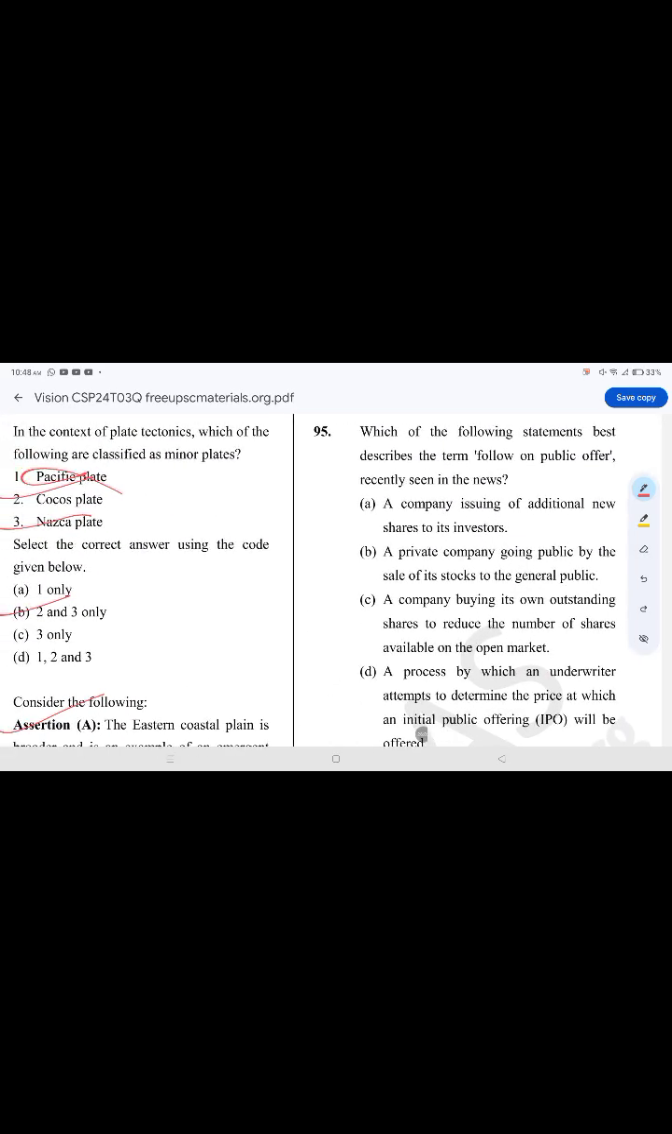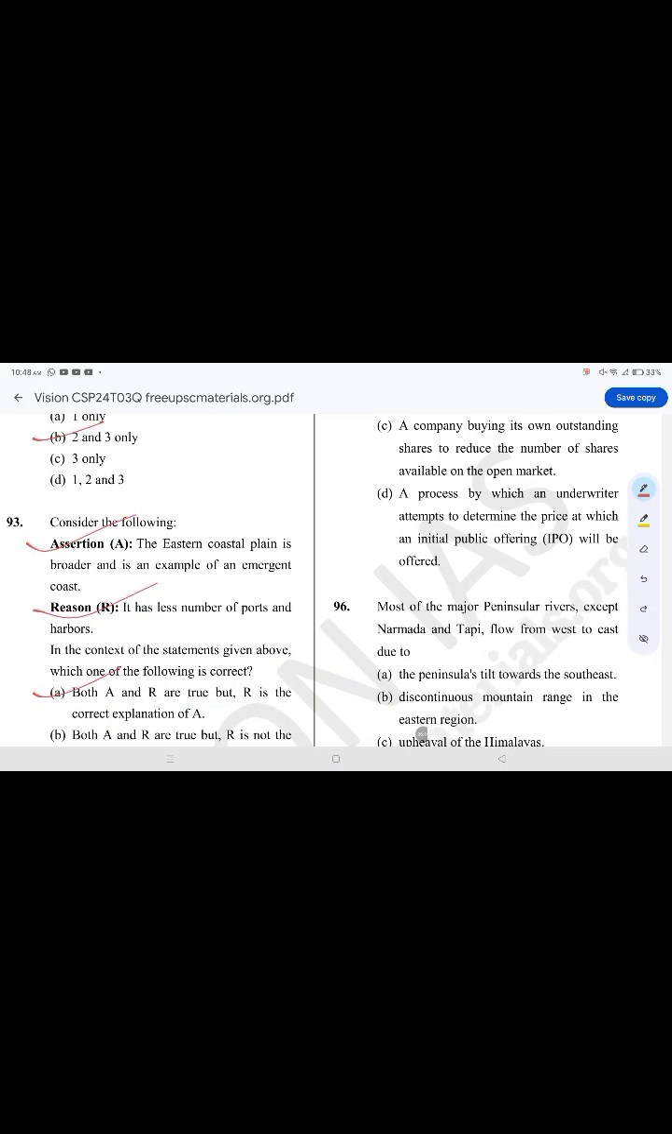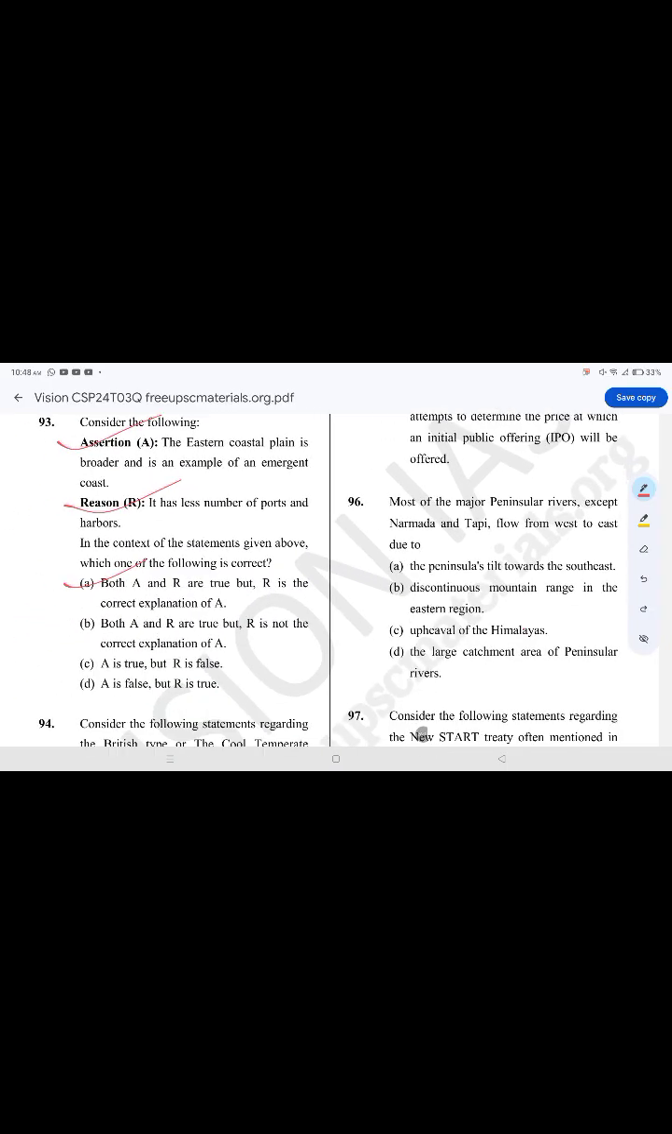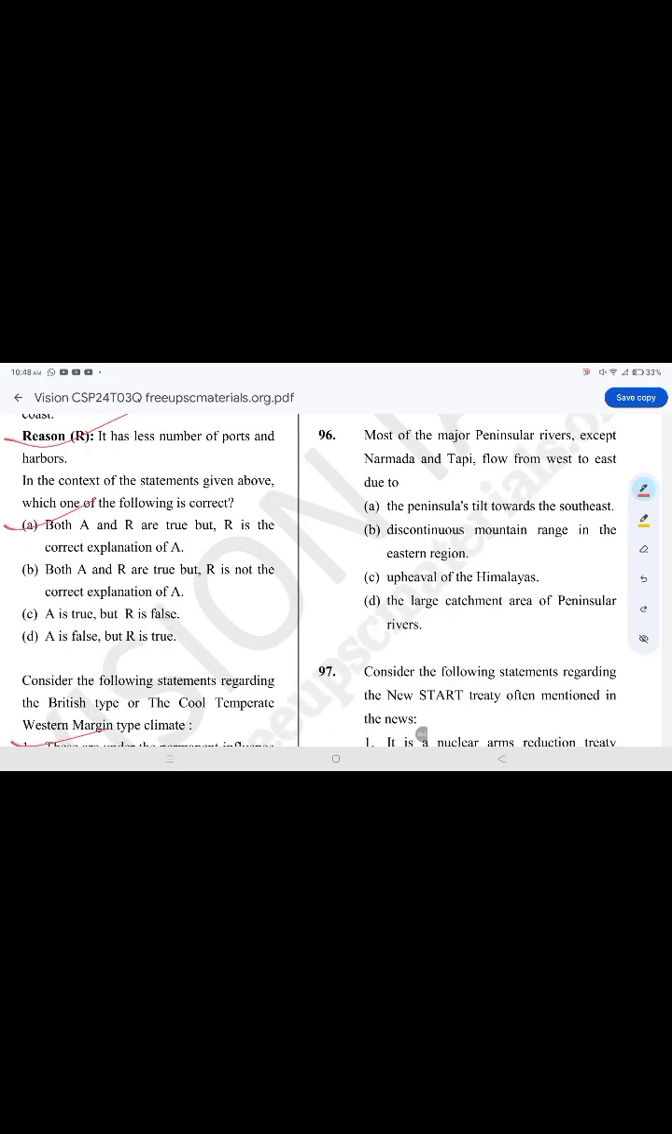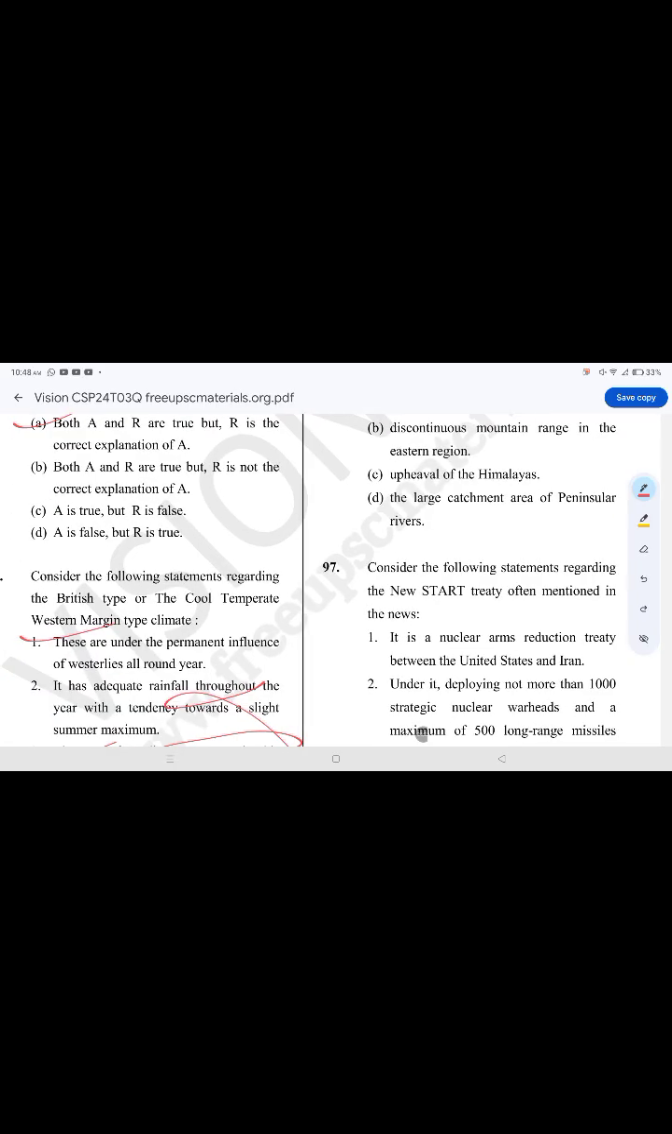Which of the following best describes the term follow-on public offer, recently seen in the news? The correct option is option A: a company is issuing additional new shares to its investors. Most of the major peninsular rivers, except Narmada and Tapi, flow from west to east. The correct option is option A, due to the slope of the peninsula towards the southeast.